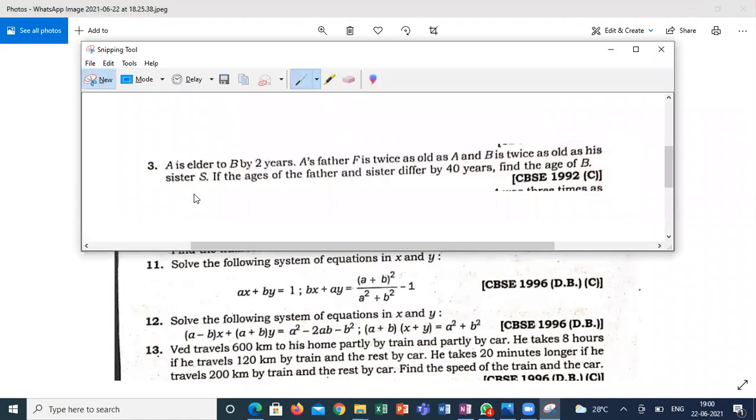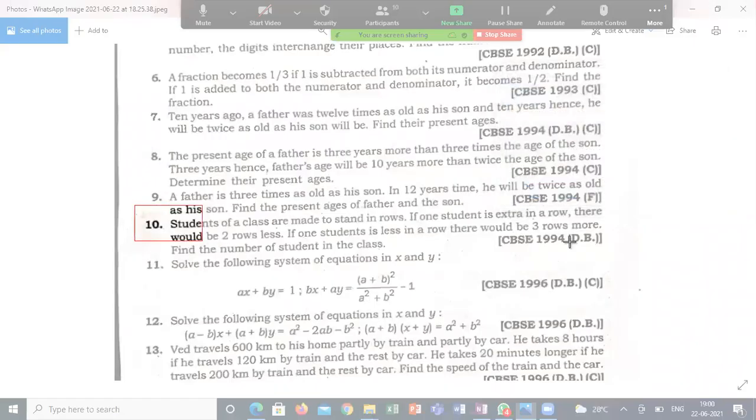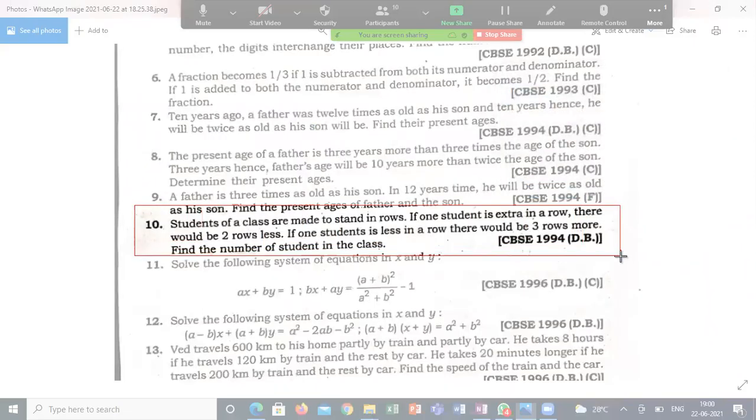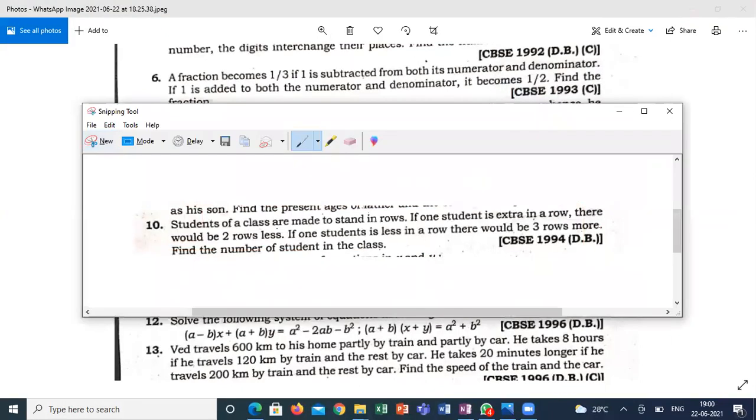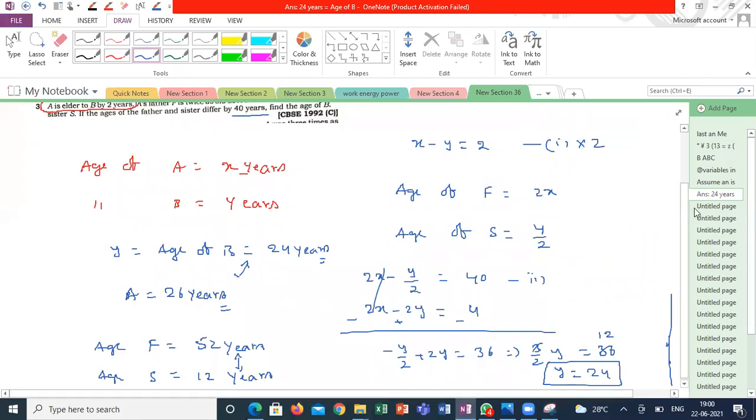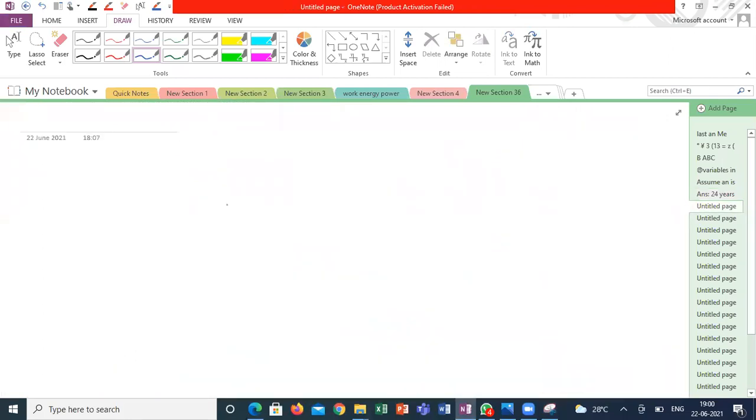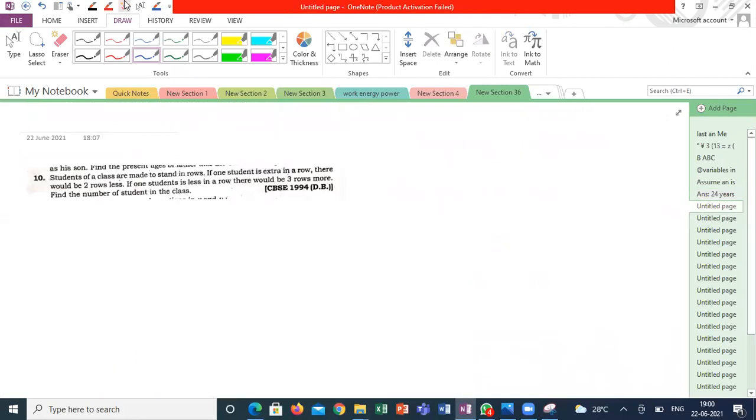A little different. We have done numbers, ages, speed and velocity, and time, speed and distance also. This is a little bit different question. Please try this question, guys. I'm giving a little bit more time to understand and solve this question.